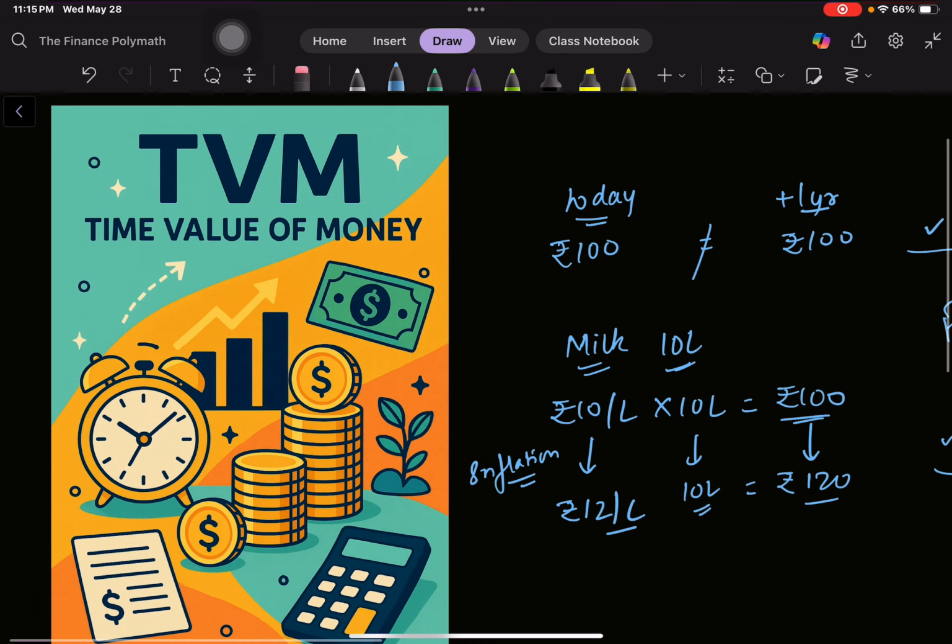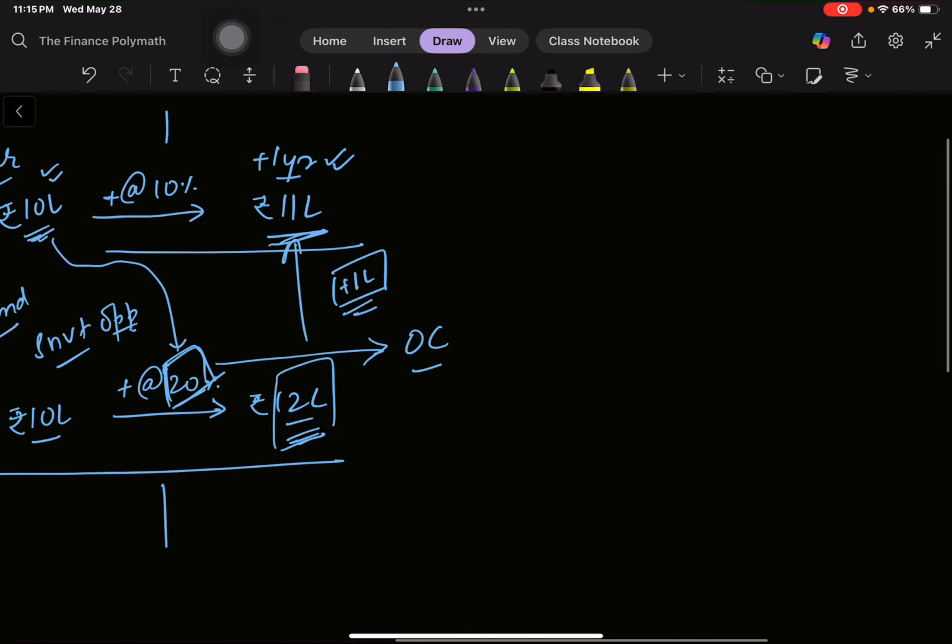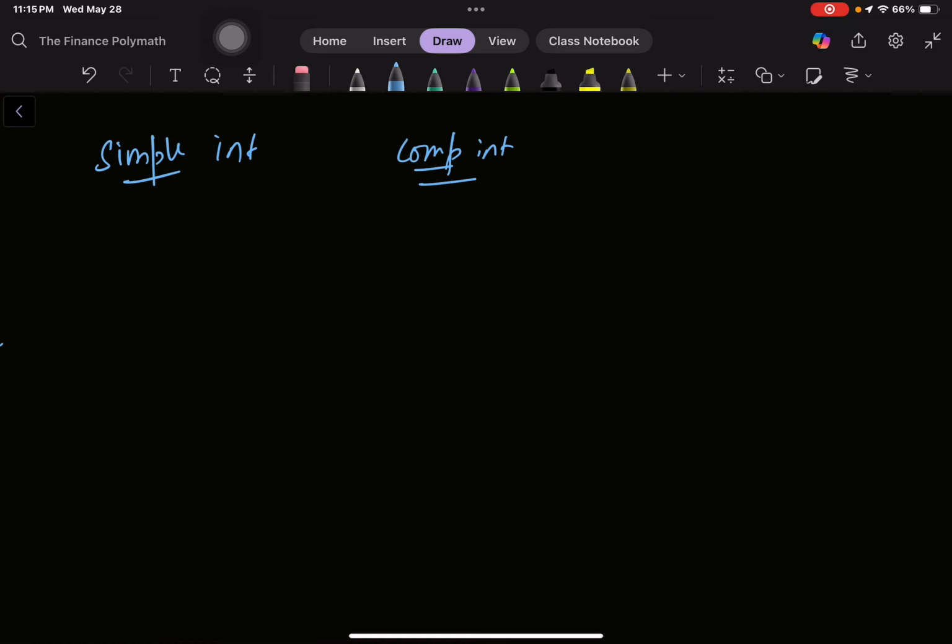So this is what TVM basically talks about, and TVM has a lot of formulas as well. So let's not start with some tough or big formulas. We'll start simple, and if we're starting simple, let's start with simple interest and compound interest. This is a very basic concept. We'll just take into consideration what actually happens in this concept.